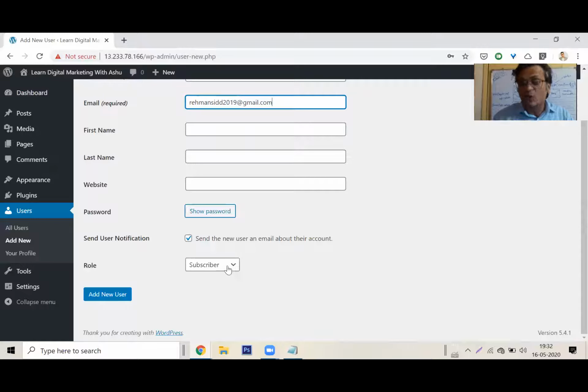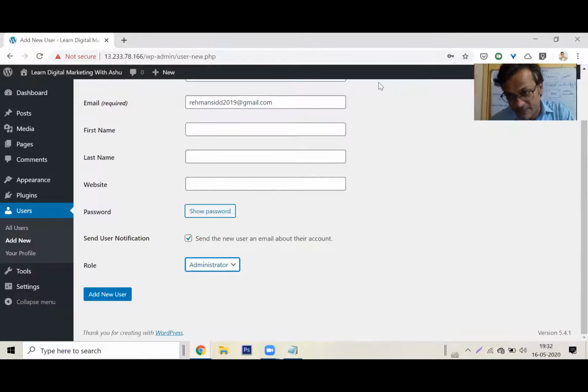And here is the role of the person. So in WordPress, some people have access to some things. Some people have access to some other things. If I were to make you the author, you would not see all the options here because I want to regulate what one person does on this website. What I'll do is I'll set up this role as an administrator. I'm going to stop the share, and Rahman, with you, I'll share your password.